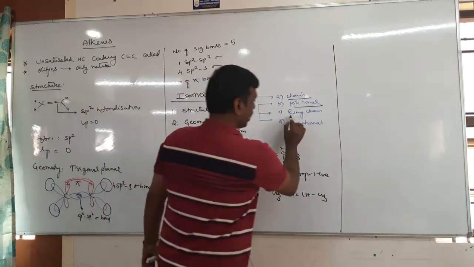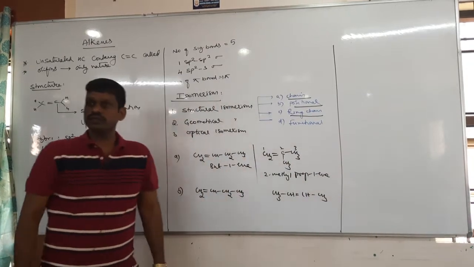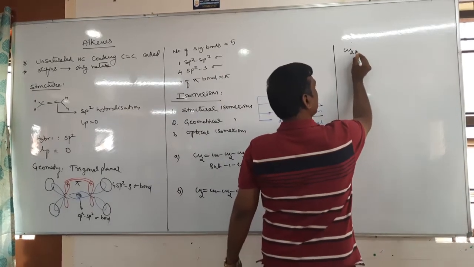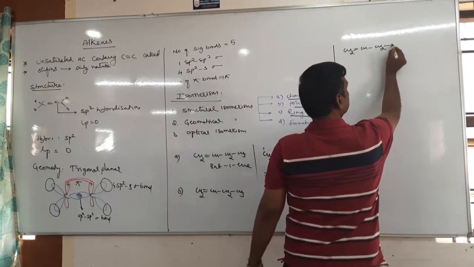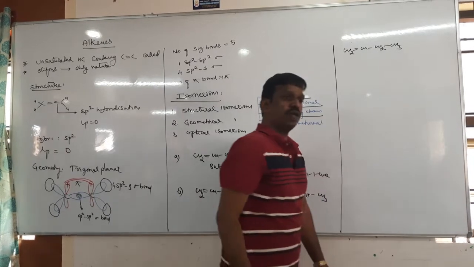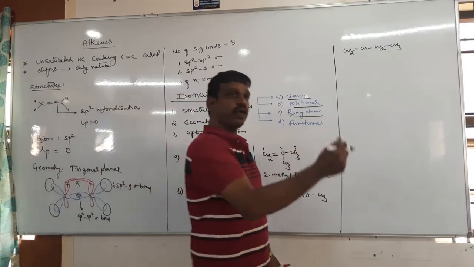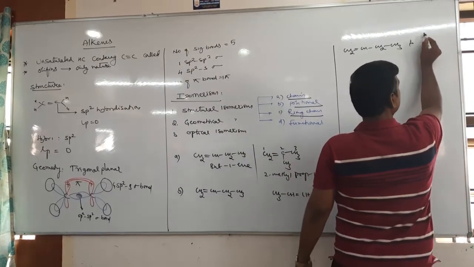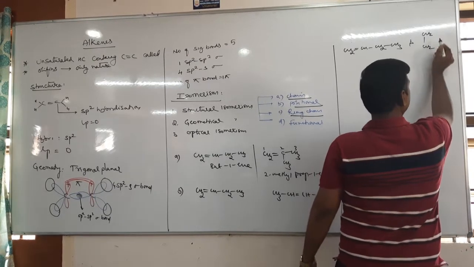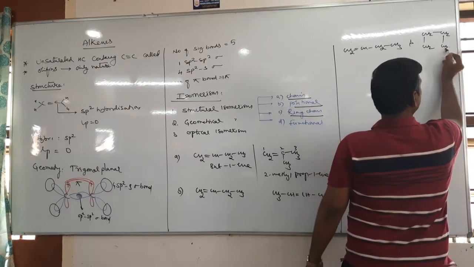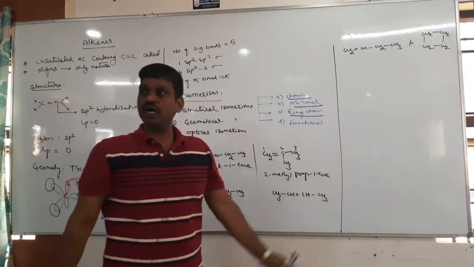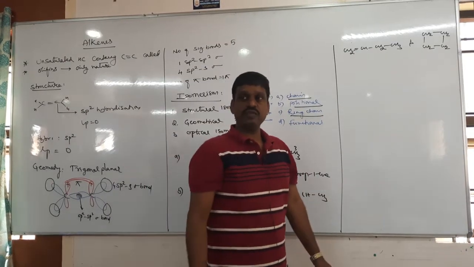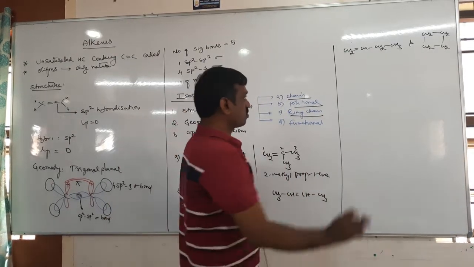Next, third one, ring chain isomerism. So what is the condition for ring chain isomerism? In ring chain isomerism, the organic compounds which are having same molecular formula, but one should be an open chain, other should be a cyclic ring. For example, it is but-1-ene and cyclobutane. Okay, so but-1-ene and cyclobutane having same molecular formula, one is an open chain, another one is a cyclic ring. Therefore, they exhibit ring chain isomerism.